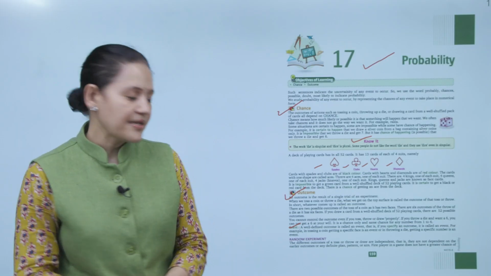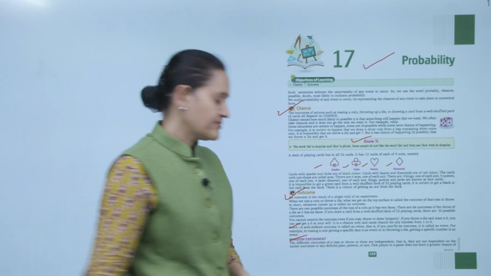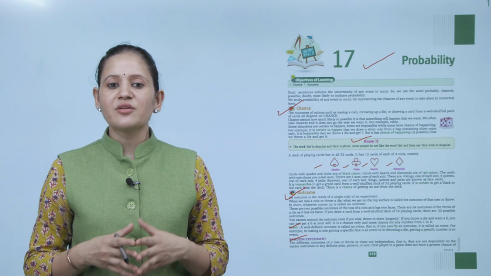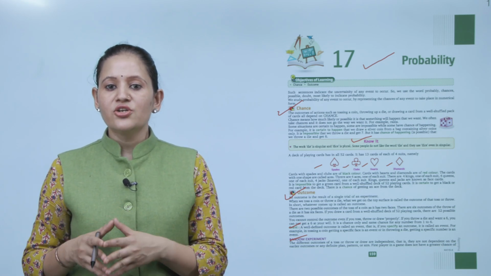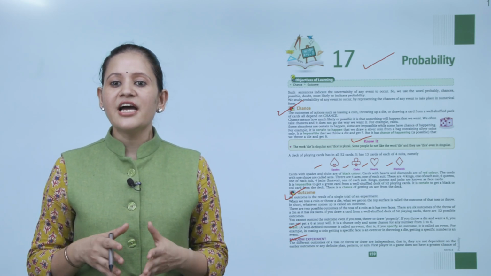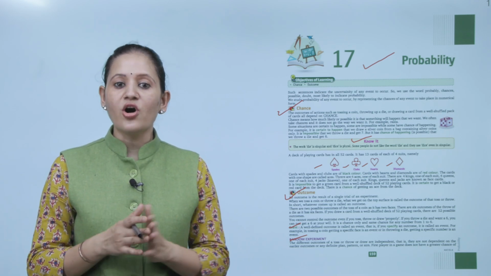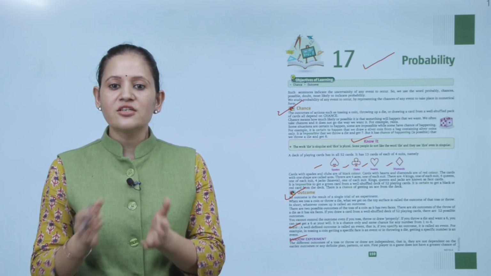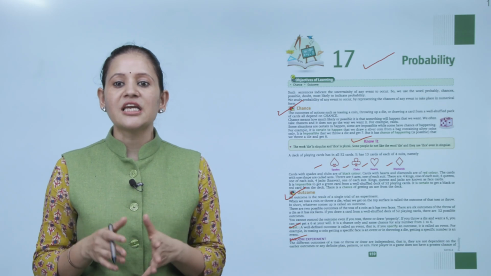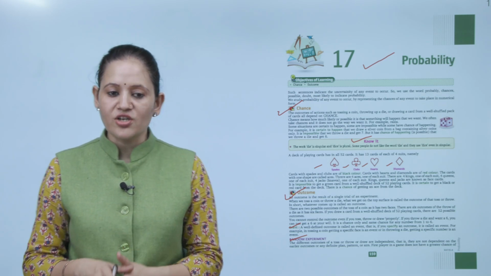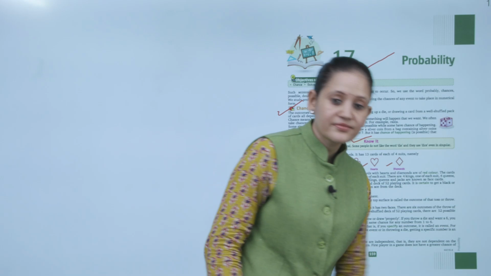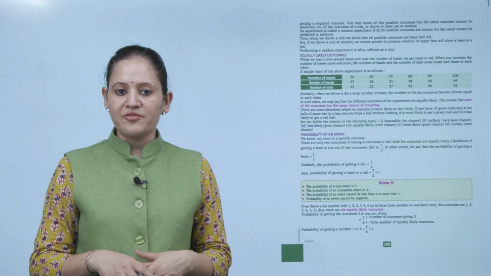Next is random experiment. The different outcomes of the toss or throw or draw are independent, that is, they are not dependent on the earlier outcome or any definite plan, pattern or aim. The first player in the game does not have greater chances of getting a required outcome.